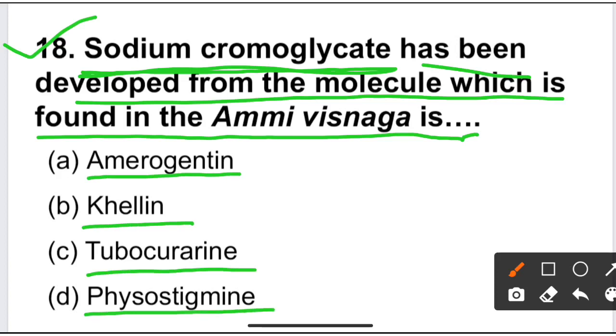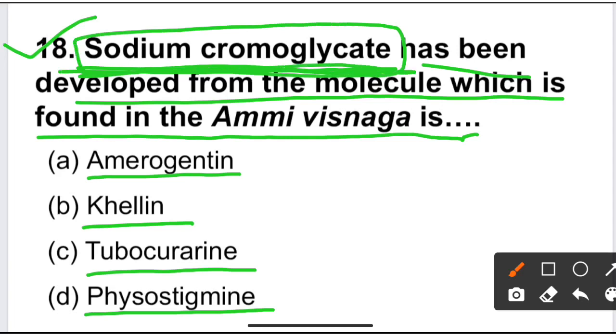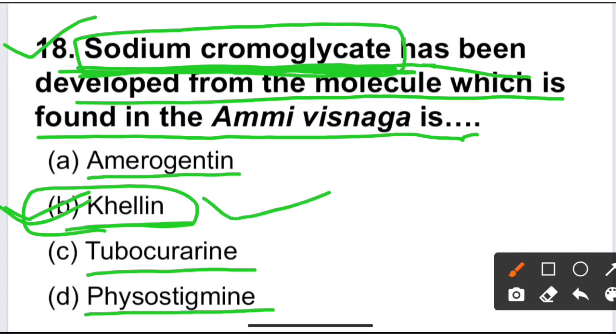Sodium chromoglycate is a mast cell stabilizer used in asthma treatment. It is developed from the drug known as kaolin. So the correct answer is option B, kaolin. Kaolin is the drug from which the anti-asthmatic drug sodium chromoglycate is developed.